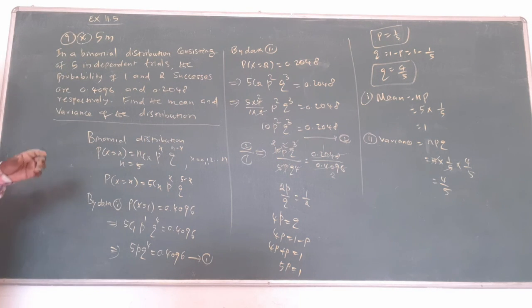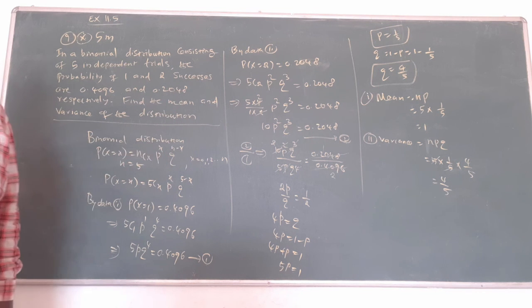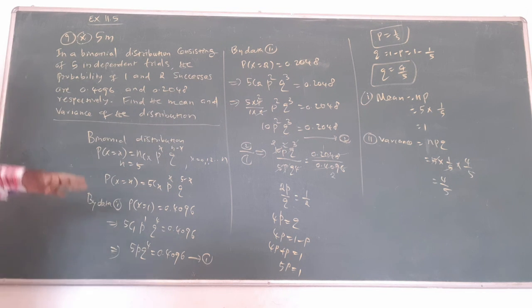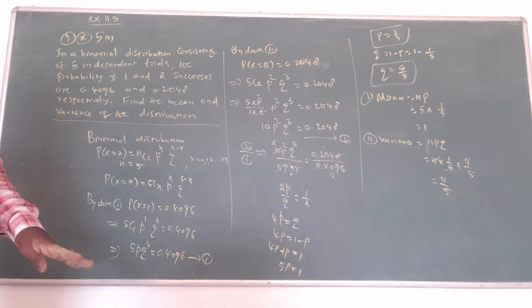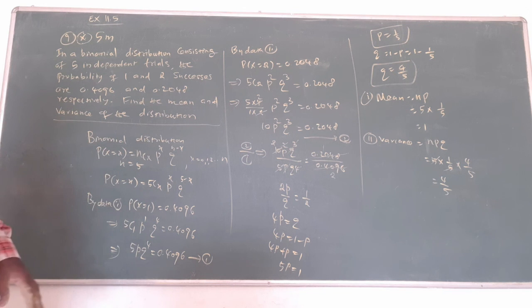By this way you will find p and q by using the fundamental formula. This also by the same. Anyway, I completed one exercise, the full exercise. These are all important concepts, only by using small formulas. Binomial distribution formula: nCx, p power x, q power n minus x. Mean is np and variance is npq. Standard deviation is root of npq. This much idea is enough to solve all problems in the exercise.